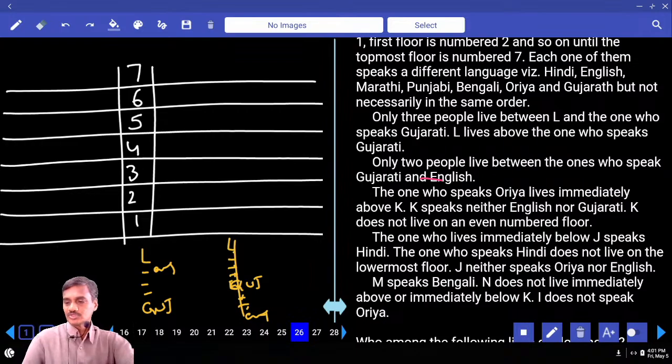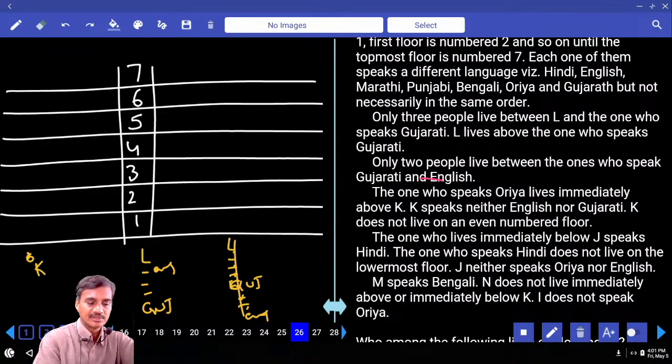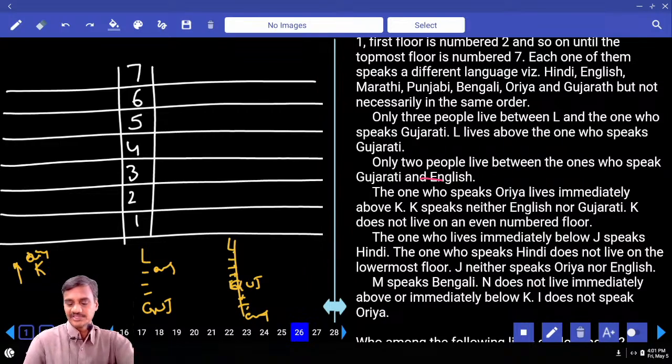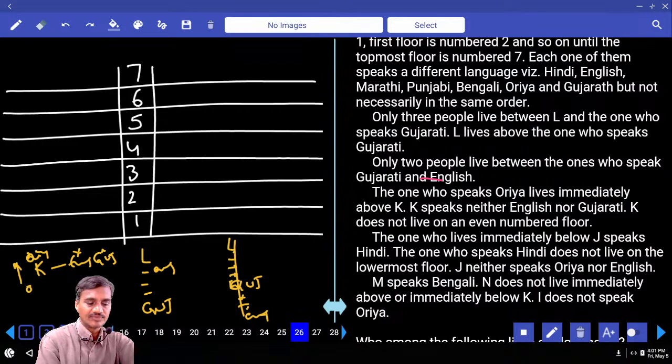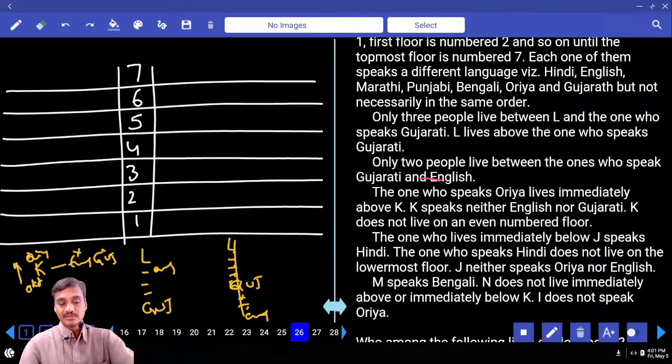The one who speaks Oriya lives immediately above K. And K speaks neither English nor Gujarati. And K does not live on an even number floor. Now K lives on an odd number floor, K speaks neither English nor Gujarati, and Oriya is immediately above this K.